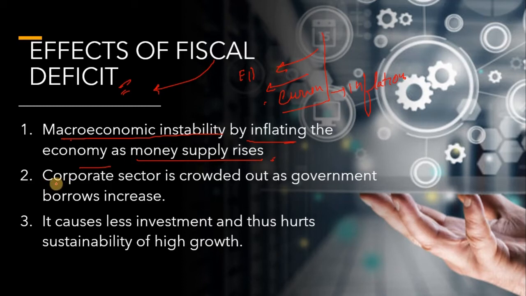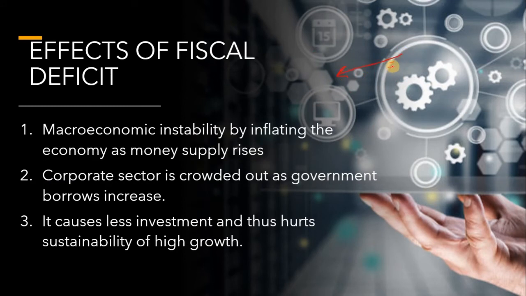All right. Then the corporate sector is crowded out as government borrowing increases. Whenever the government borrows from the market, the market has less money, and then the private sector will not have enough money to borrow. So they get crowded out. And the third one is it causes less investment and thus hurts sustainability of high growth.